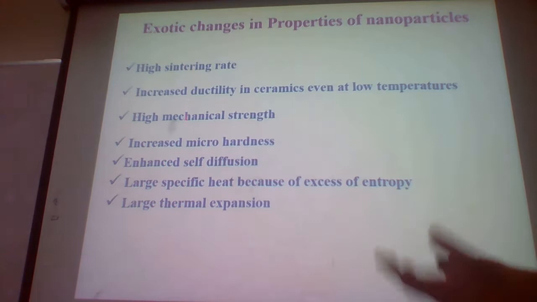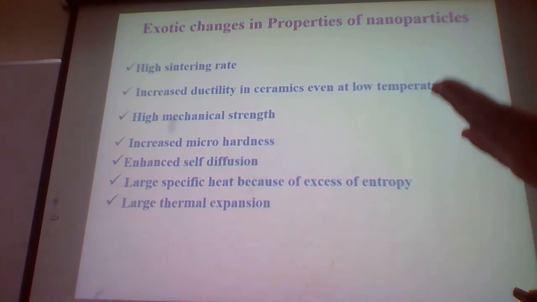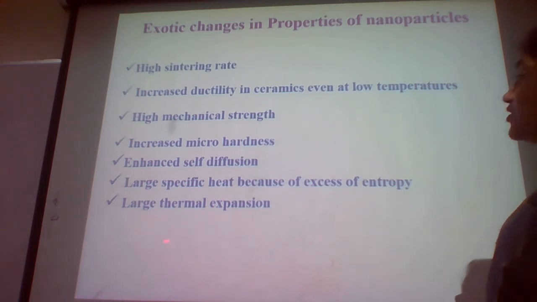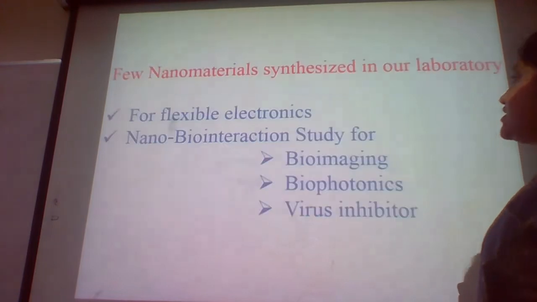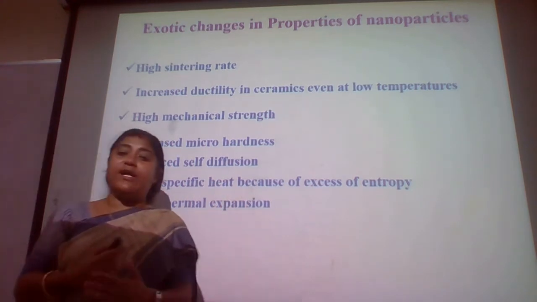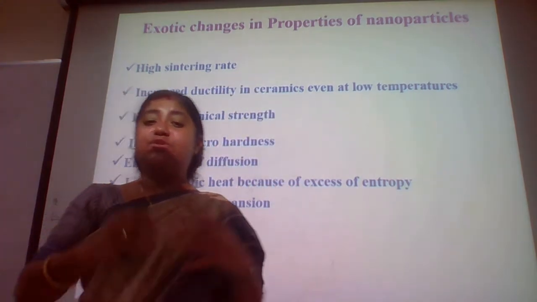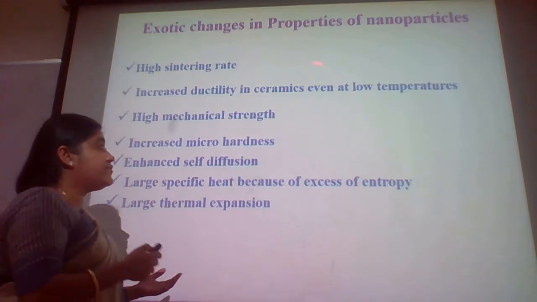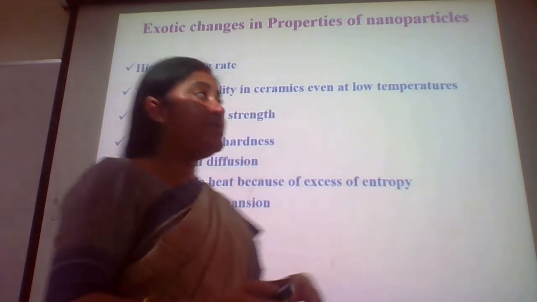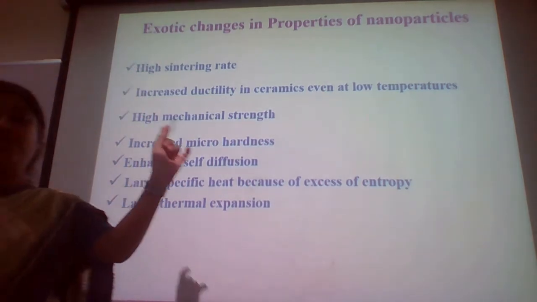We can also have increased microhardness, enhanced self-diffusion, large specific heat because of excess entropy, and large thermal expansion. I have almost covered all the aspects of the applications, and nano has not left any of these applications out. The whole scientific community is clustering around the clusters, as I have said, and everybody is trying to contribute in their own way to science and technology in reduced packets.